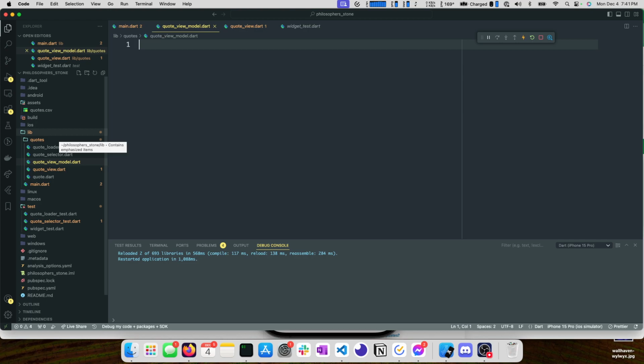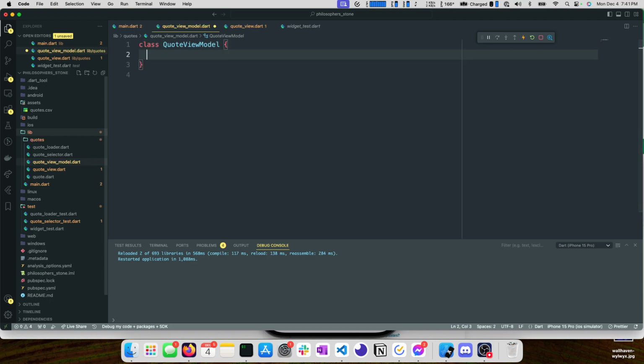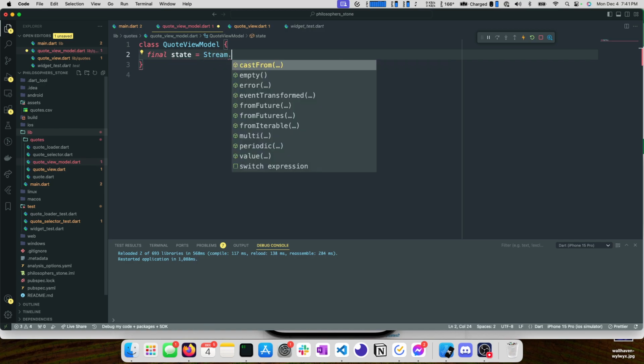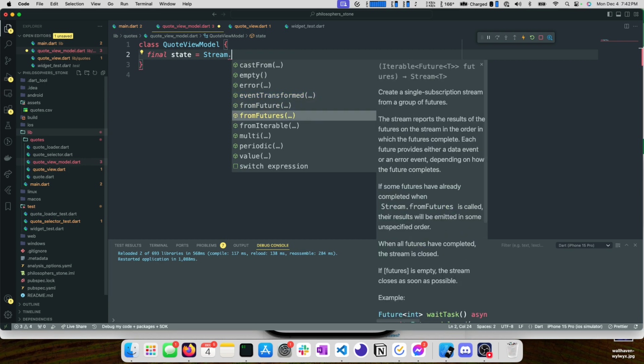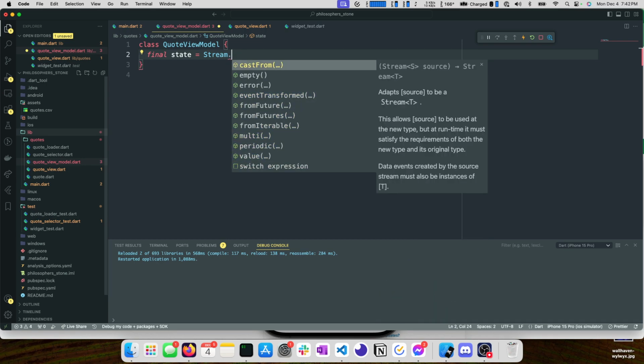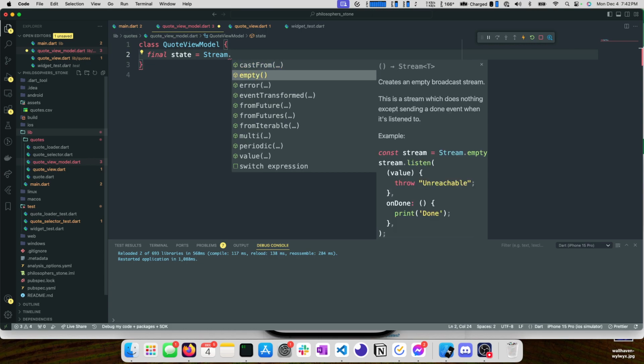So we'll go ahead and do a view model. I'm going to create a new class called quote view model. It's going to have a couple different properties. The first one is going to be state. So we have state, and that's going to be a new stream dot I want a broadcast stream, creates an empty broadcast stream.